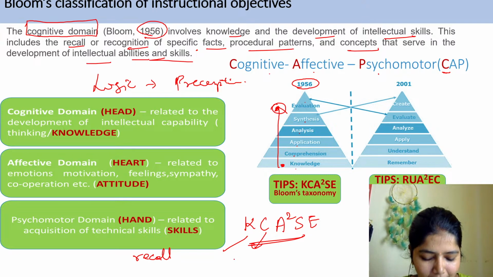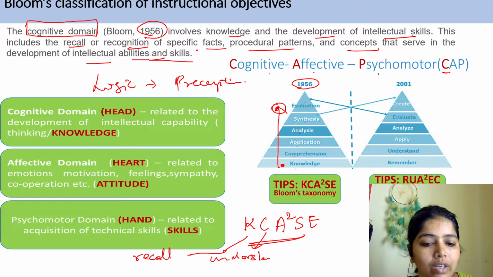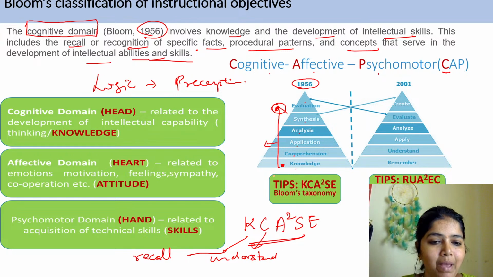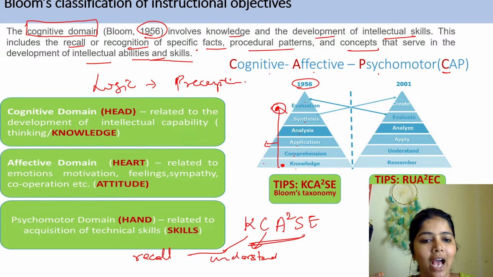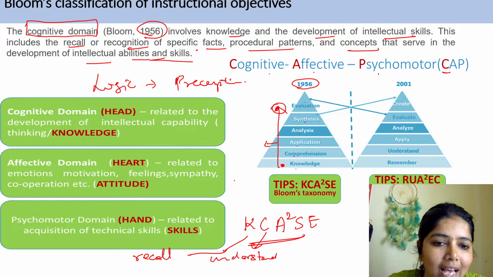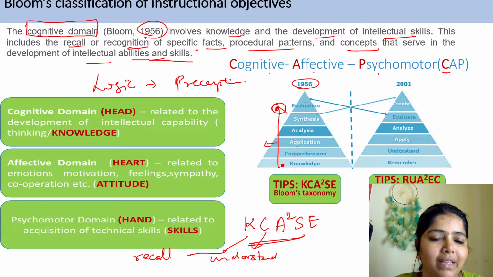What do you mean by comprehension? The ability to understand the things, why it happened. To understand the things, we call it comprehension. What do you mean by application? By understanding something, I am going to apply it in the scenario, and we call that application.